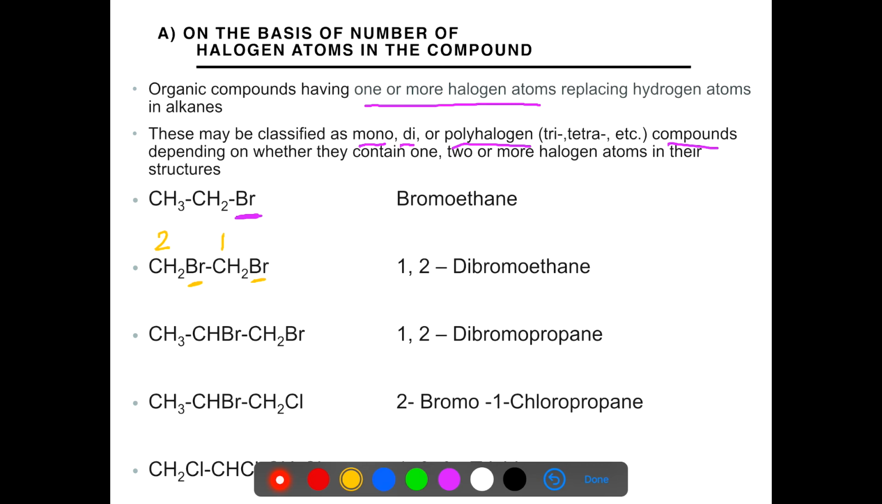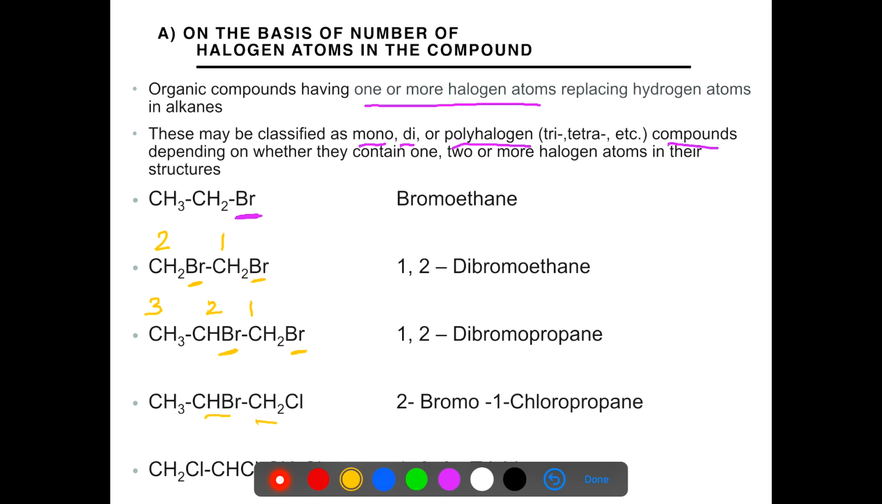Come to the third compound. It is having 3 carbon atoms. So we have to number the carbon atoms. Because bromine atoms are present on the right hand side, we start numbering from right hand side 1, 2, 3. What are the positions of bromine atoms? 1 and 2. So the name of the compound is 1,2-dibromopropane.